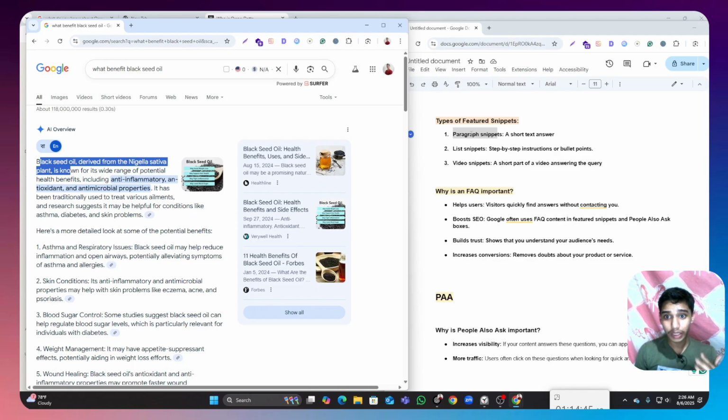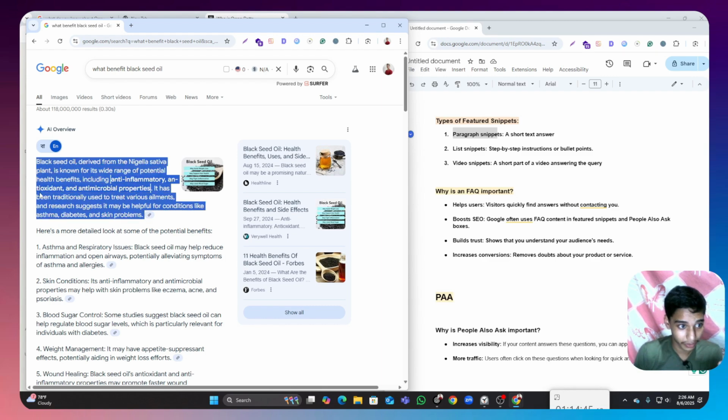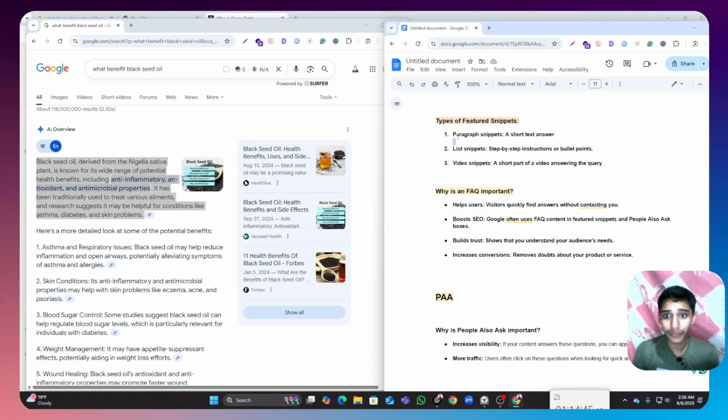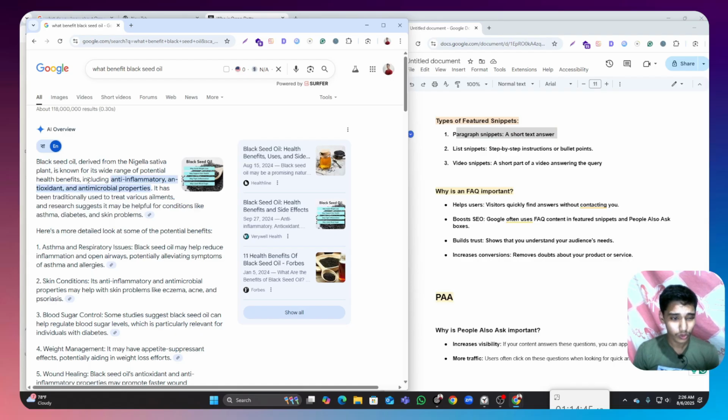A featured snippet means when you upload your content on any website and briefly explain what your main goal is. For example, if the query is what the benefits of black seed are, Google gives a short first answer, the paragraph passage. This is the paragraph snippet, a short text answer, so people can quickly understand and there is no more information there.